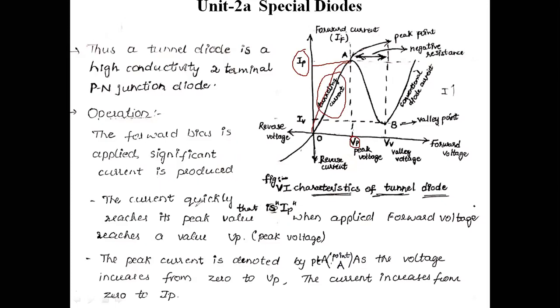Thereafter, the current quickly reaches its peak value, that is IP, when the applied forward voltage reaches a value VP. This is the peak voltage VP. The peak current is denoted as point A. As the voltage increases from 0 to VP, the current increases from 0 to IP.